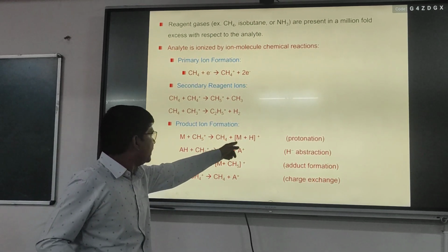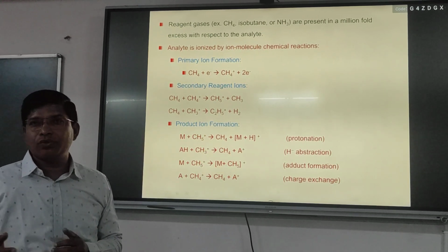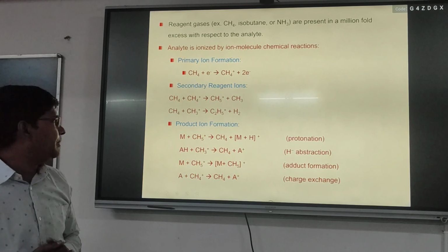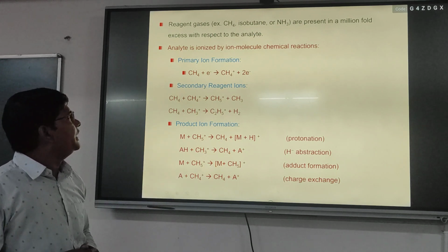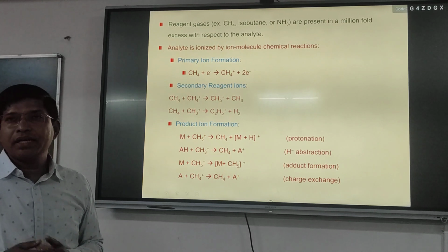And so here the ionized molecule is M plus H, okay, instead of M plus, the carbocation.